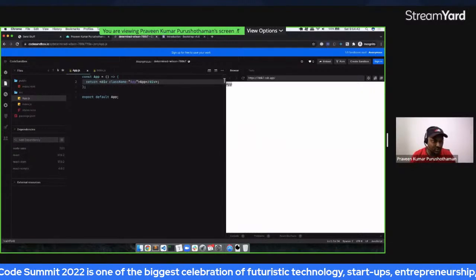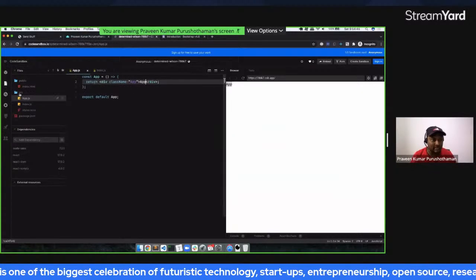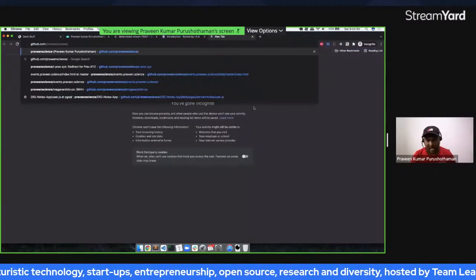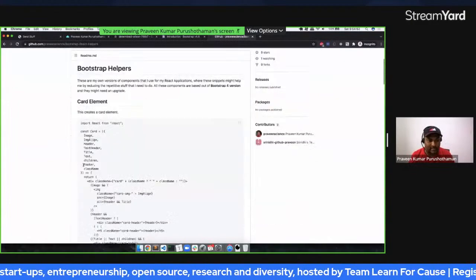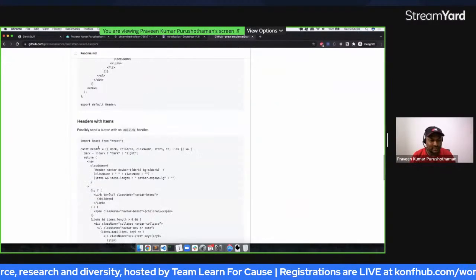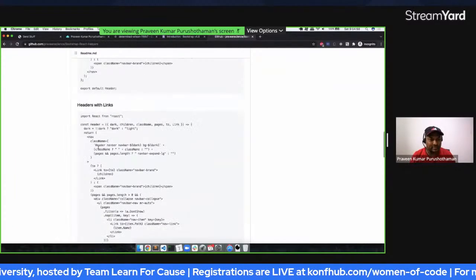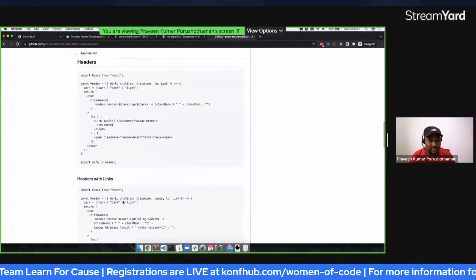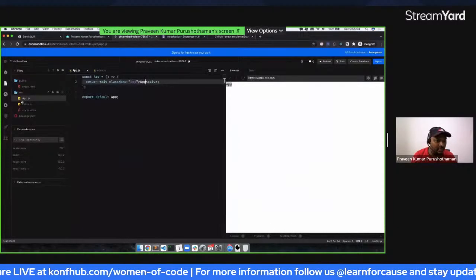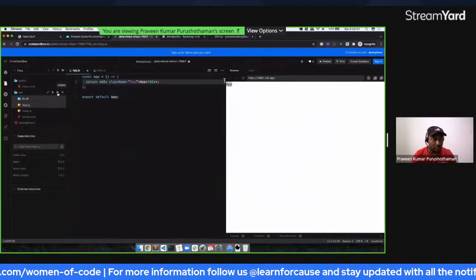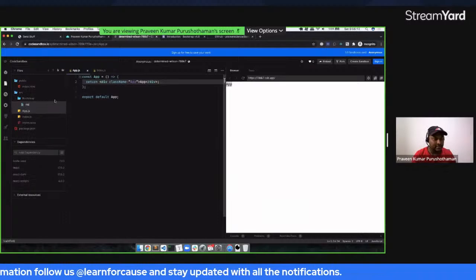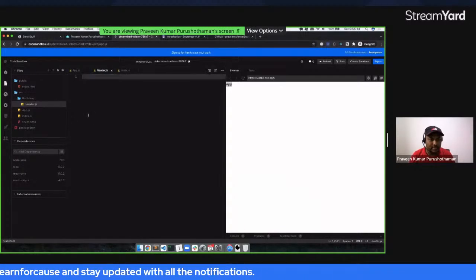So we start with the header and other things. There is this particular repository that I have got. It's called Bootstrap React Helpers. It has got almost all these elements. So let's start with the headers, and we will go with this basic header. And I'm going to create a file called Bootstrap, and then there is a file inside this, header.js. Here, I'll add all these things.